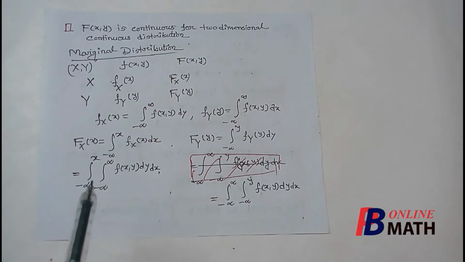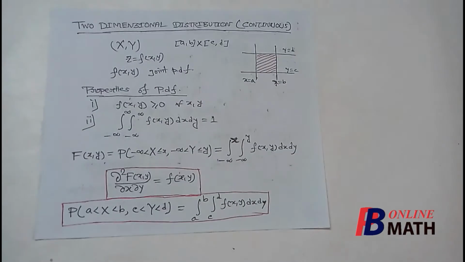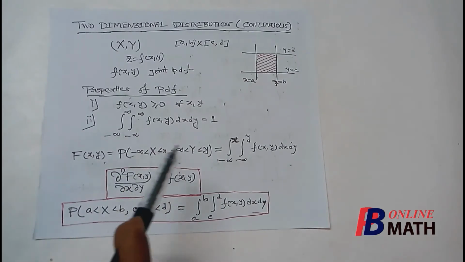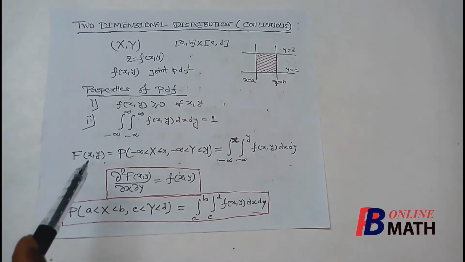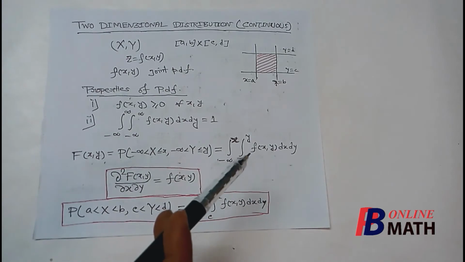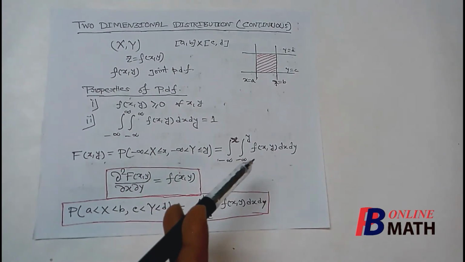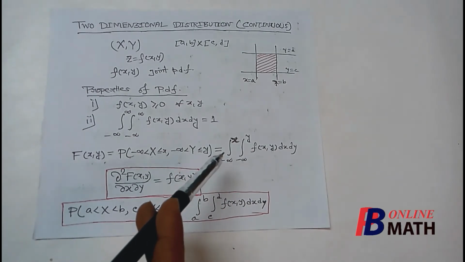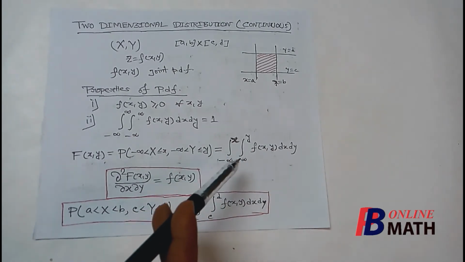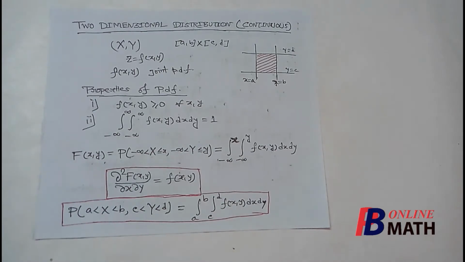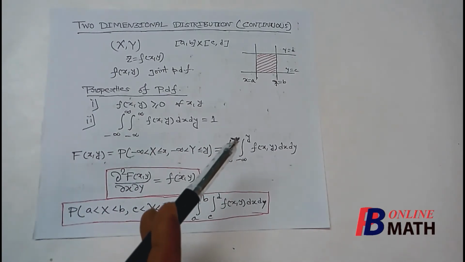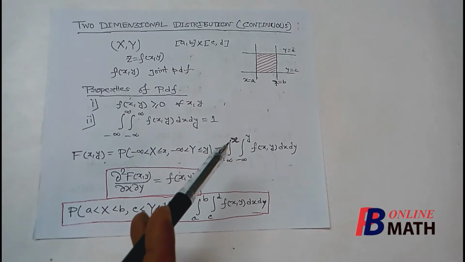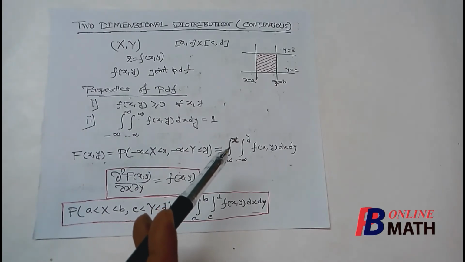Now we just consider the definition of joint distribution function. Now this is our joint distribution function. So this is equal to the integration of the joint PDF with respect to x and y, x from minus infinity to x and y from minus infinity to y. If we let x tend to infinity in this limit, then this becomes the marginal distribution function with respect to y.